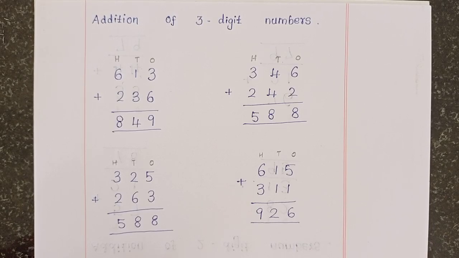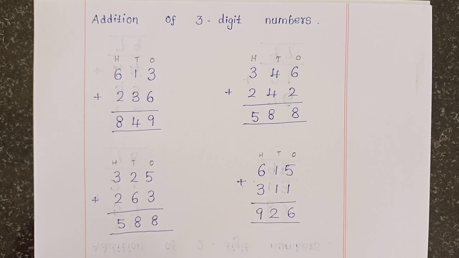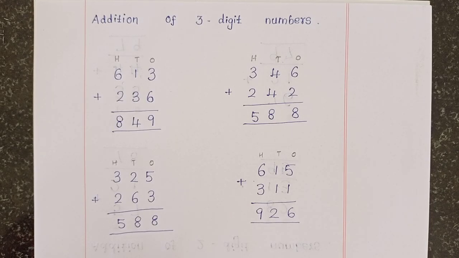613 plus 236 is equal to 849. Second, 325 plus 263. Then we will get 588.